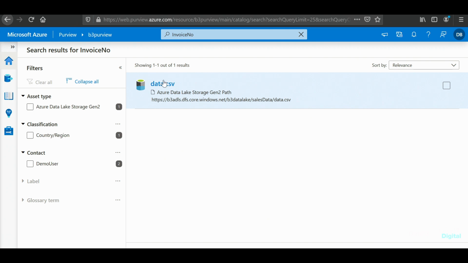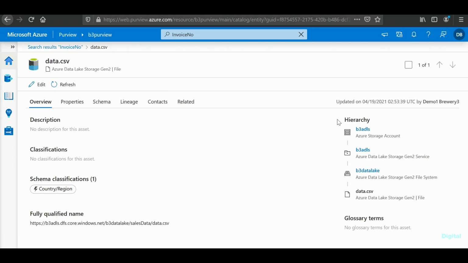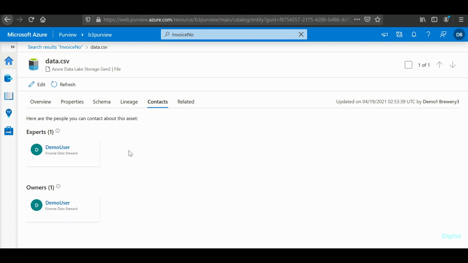I can see a data source on the screen. If I click through that, I get information around where the location is, such as the hierarchy here on the right, and I can see other classifications that may be relevant. In this case, we have a country region identifier in here. I can also go to our contacts and see that our finance data steward is the expert owner of this data set, and I can talk to them if I need to know more information about this data.